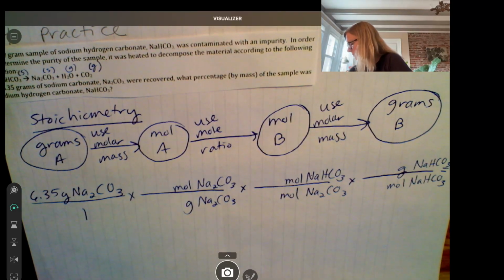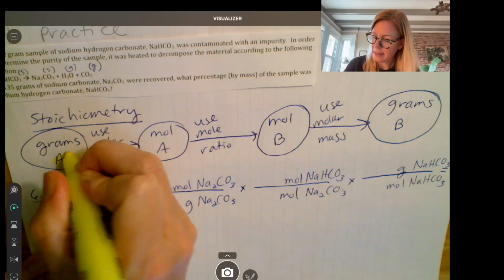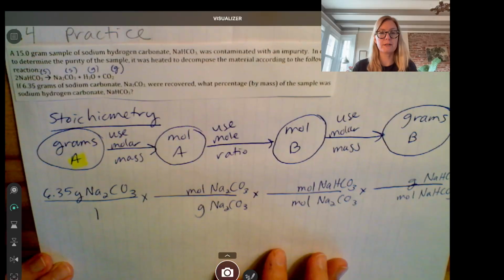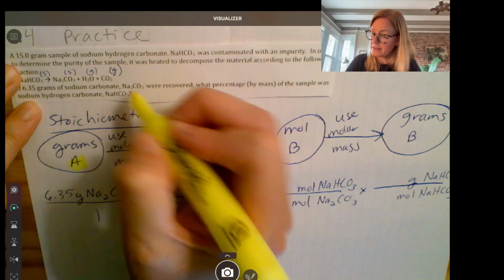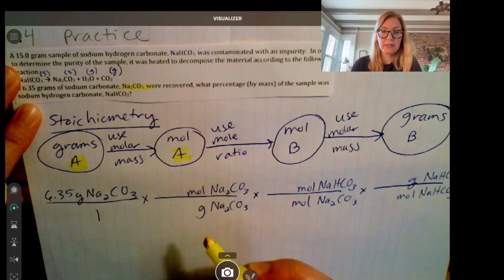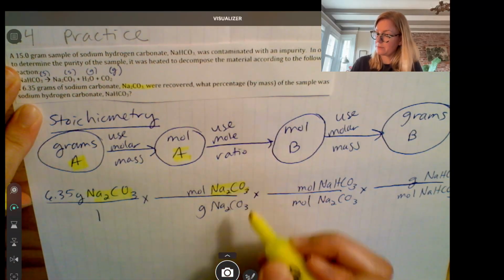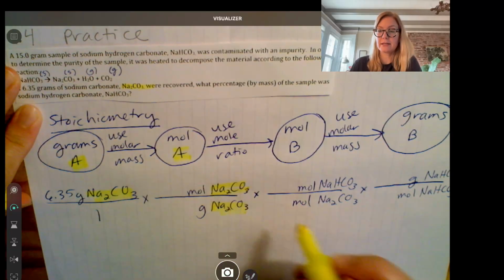Okay? So just to make things painfully clear, I'm just going to highlight. You don't have to do this on your own paper. So A in this case is what the question gave us. It's the Na2CO3. So that goes here and here, and then it got thrown under the bus here.